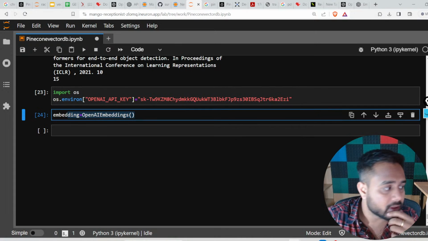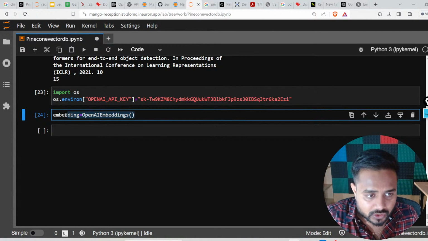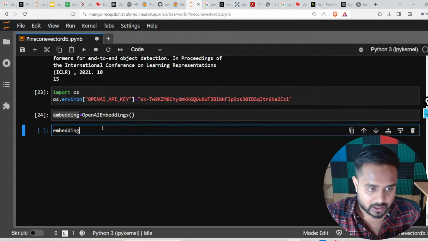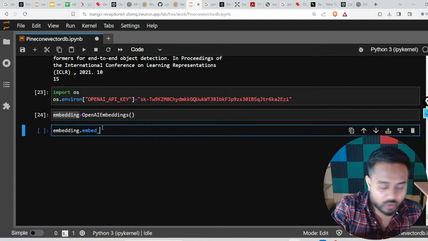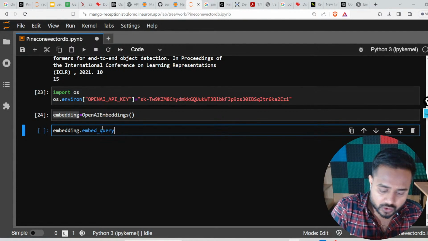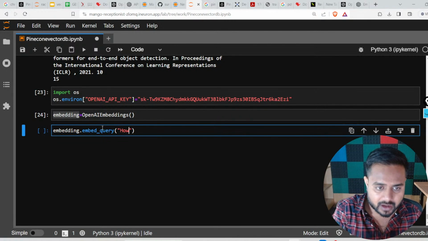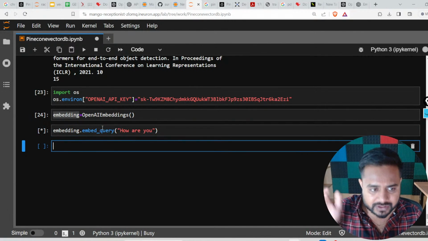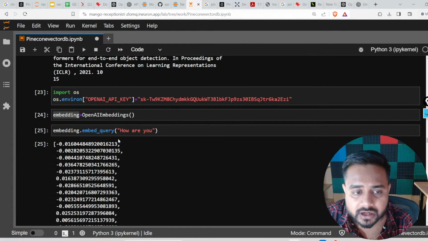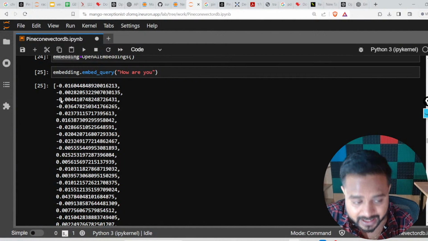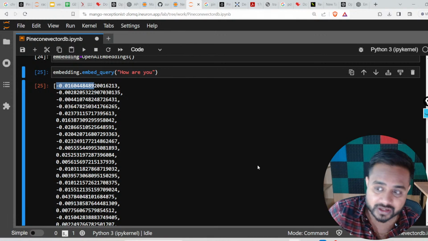The next thing is to call one method. The method is embedding dot embed underscore query, and here I'm going to pass something. I'm passing "how are you". Once I run it, see, it will generate the embedding for it. See, guys, it has generated an embedding.